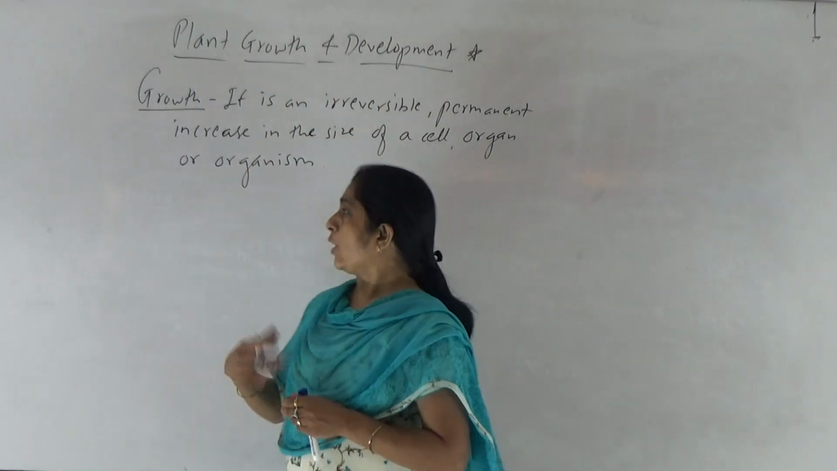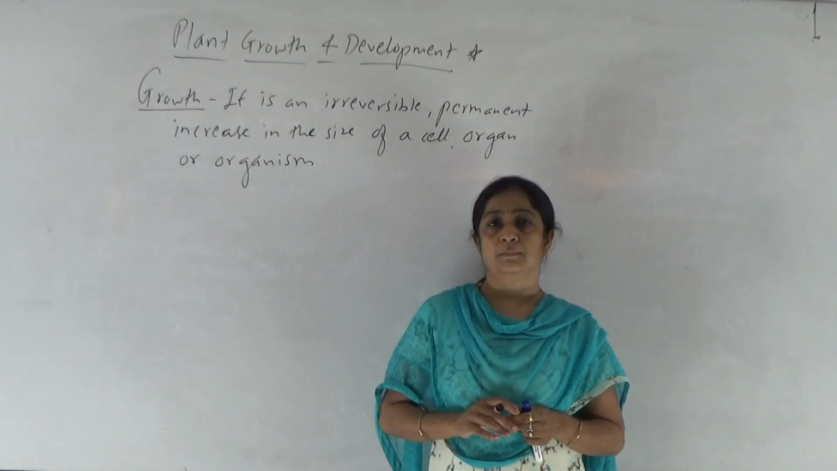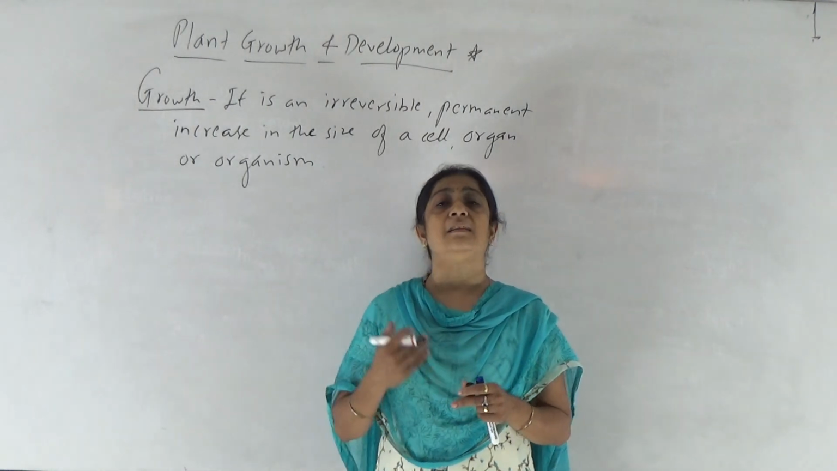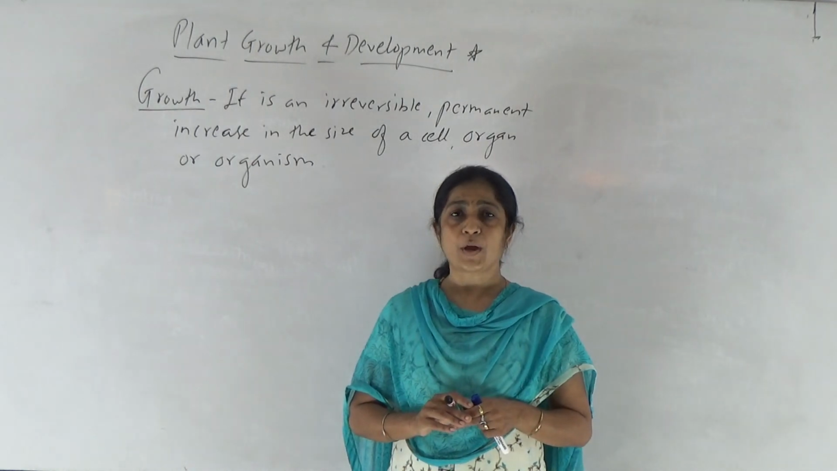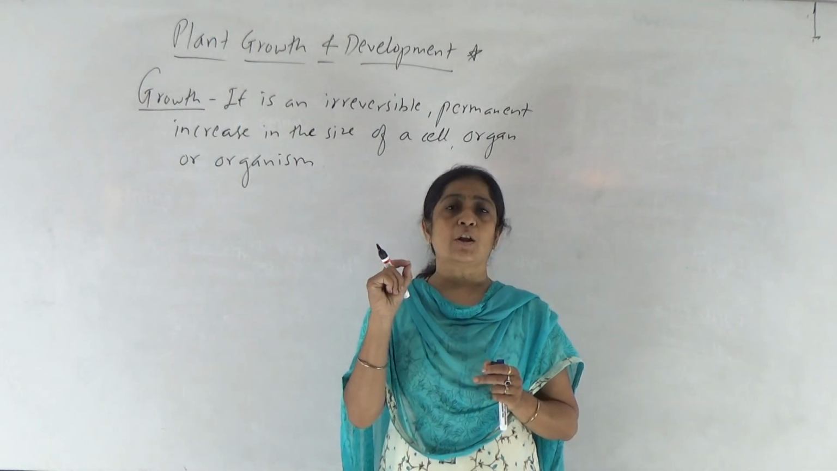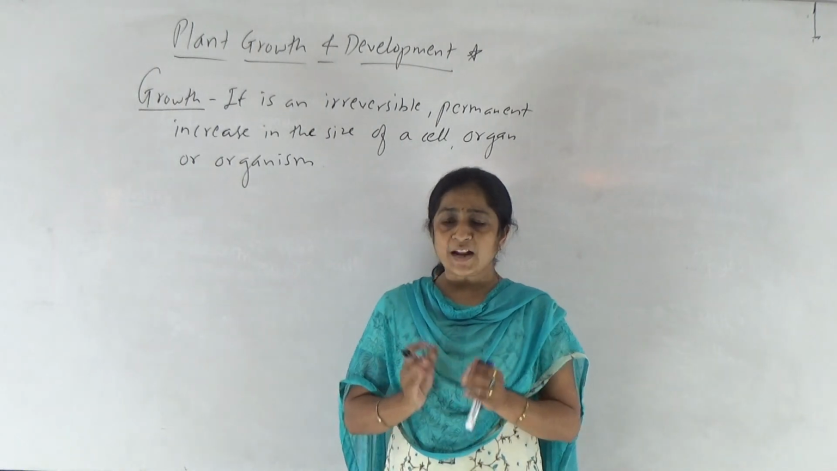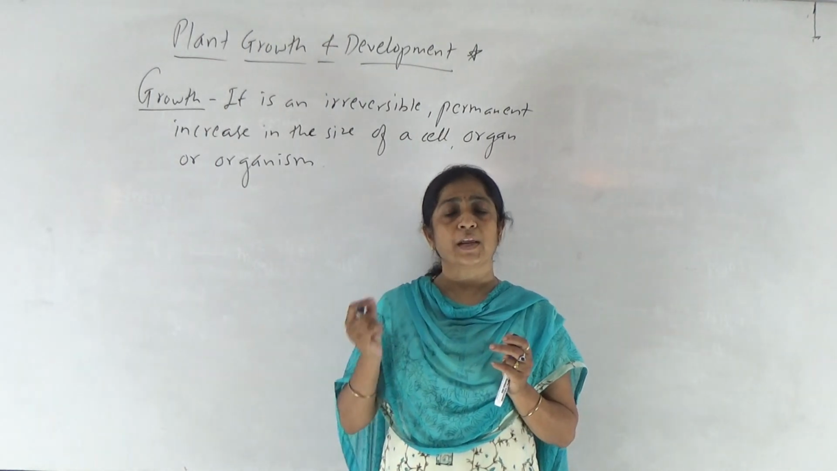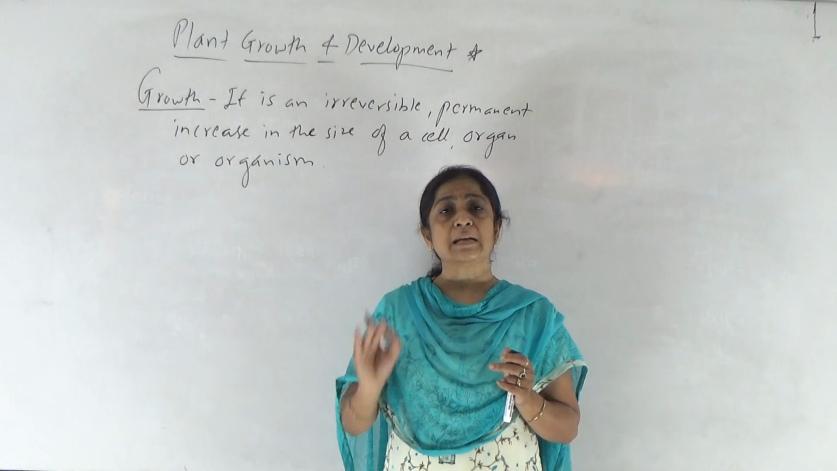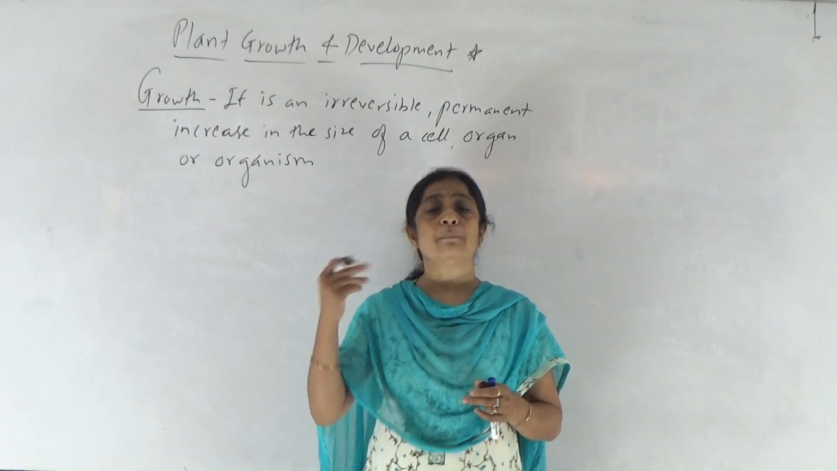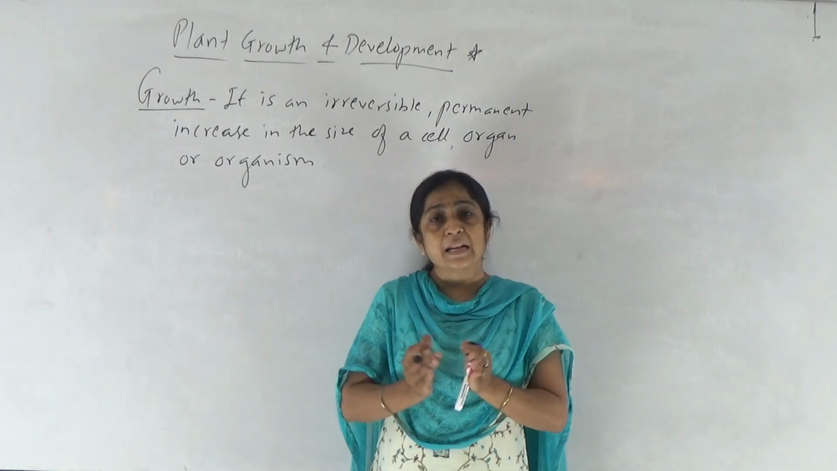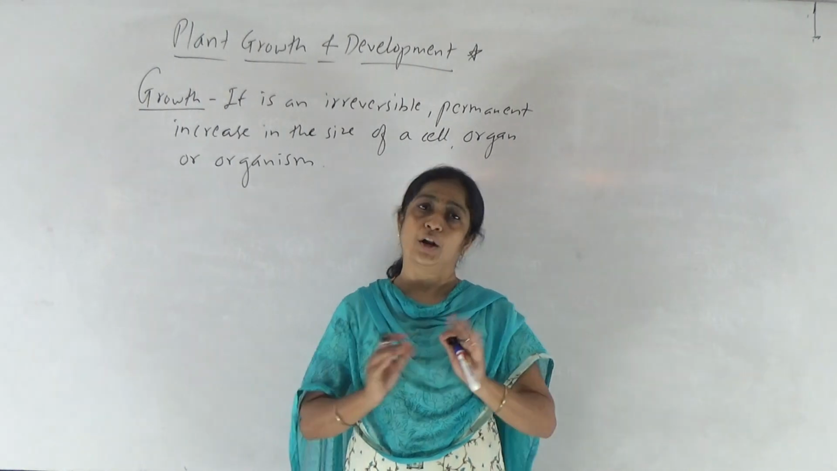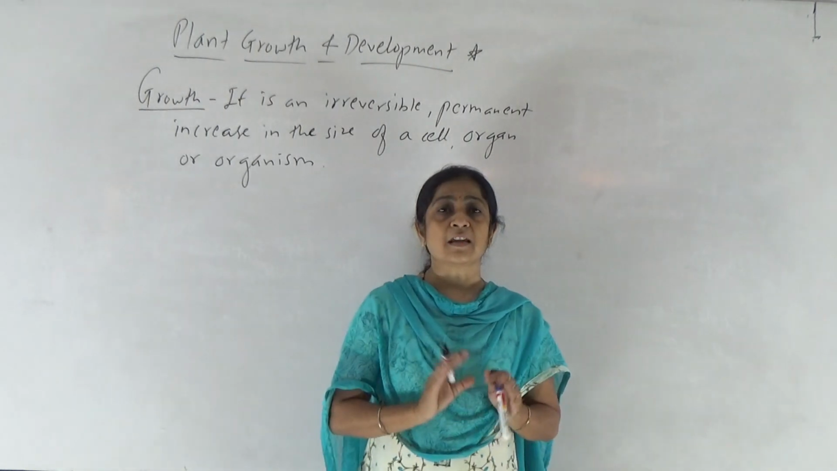Now what about growth in unicellular organisms? In unicellular organisms, growth is nothing but increase in the number of cells, right? Because if we consider a unicellular organism, for example bacteria, the increase in bacterial cell size is negligible. So in unicellular organisms growth means increase in cell number, and in multicellular organisms growth means increase in mass, size, or change in the shape of an organism.